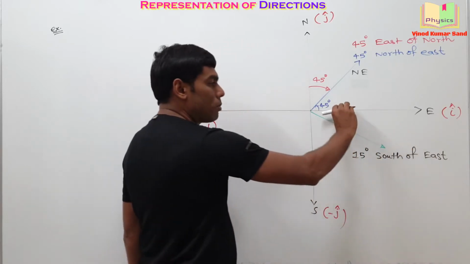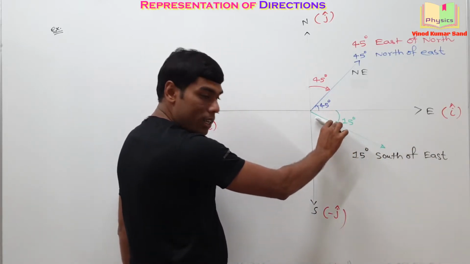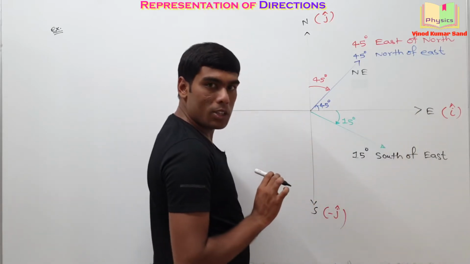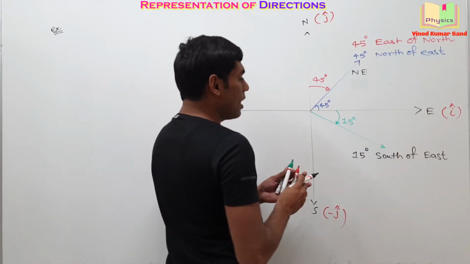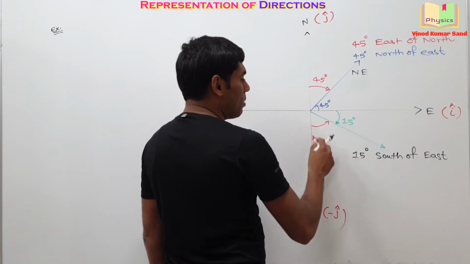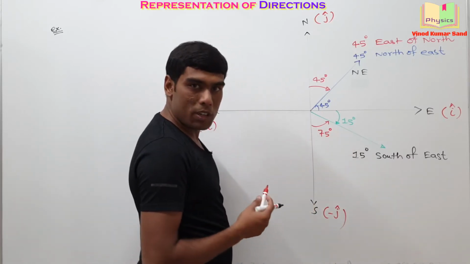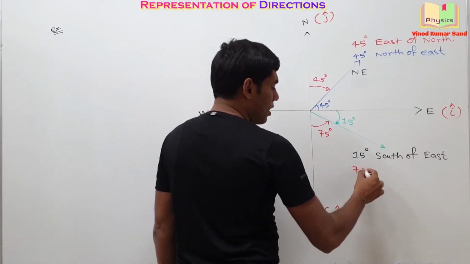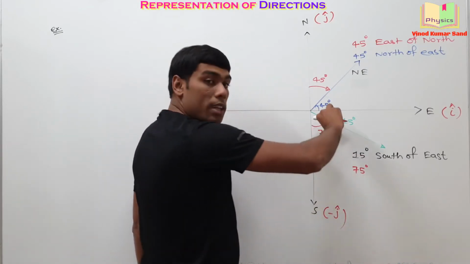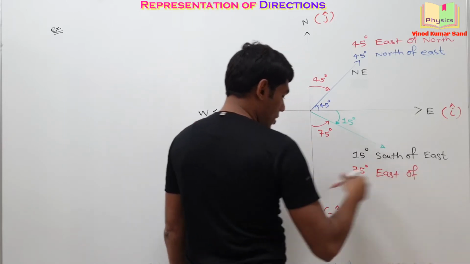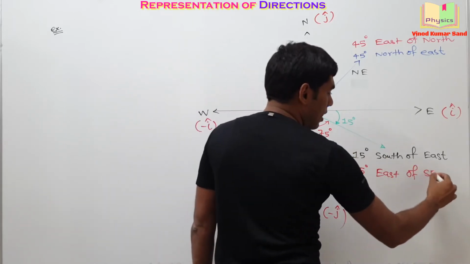I hope you get my point. You have to travel 15 degree along the south direction from the east direction. Okay. The same representation can be done in another way. This angle will be how much? 75 degree. So you can write it as 75 degree east of south. Clear?